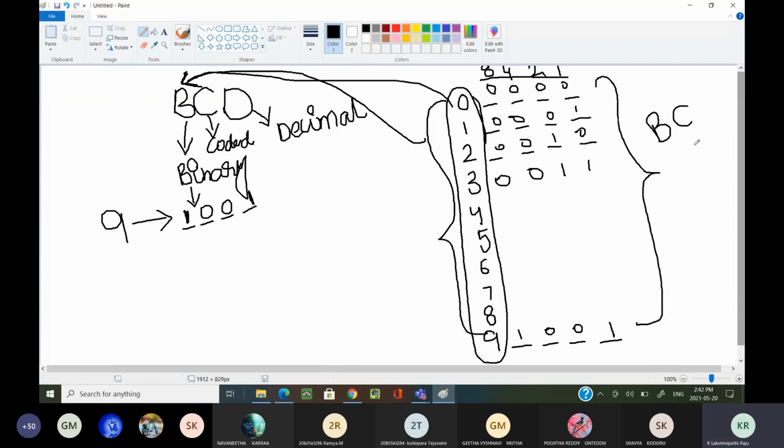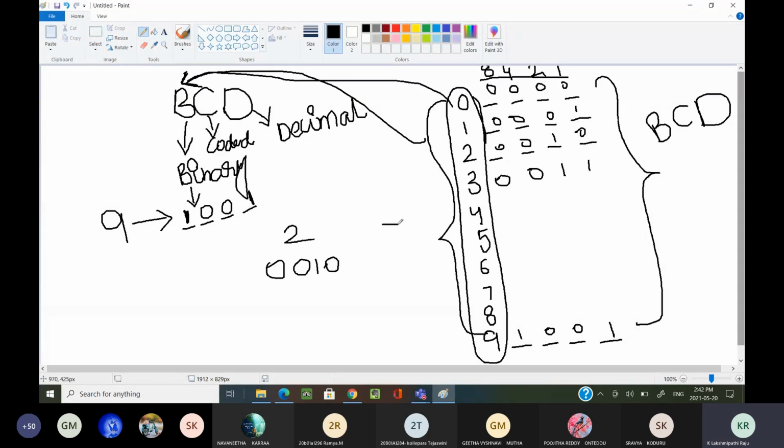Now, so many different points we have to learn regarding the BCD. If it is a single digit, I don't face any problem. Suppose how I am representing 2 in BCD. In this way I am representing 2 in my BCD.